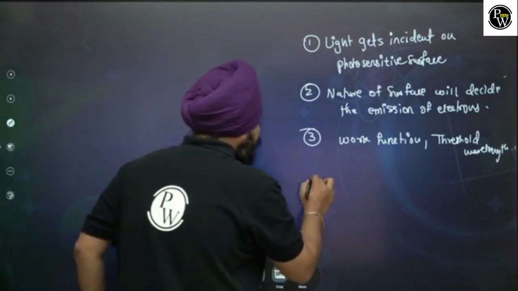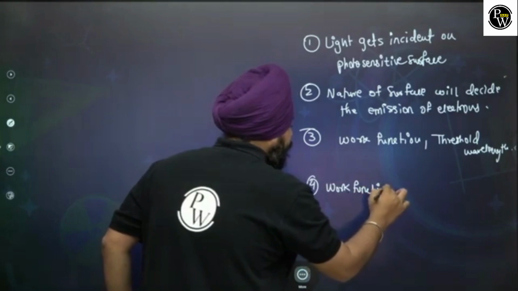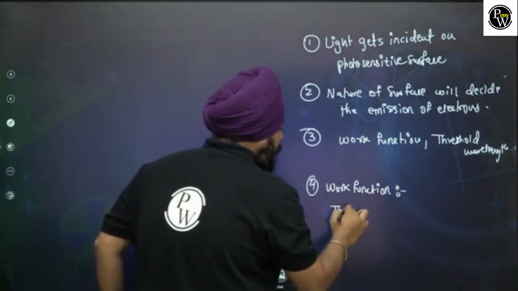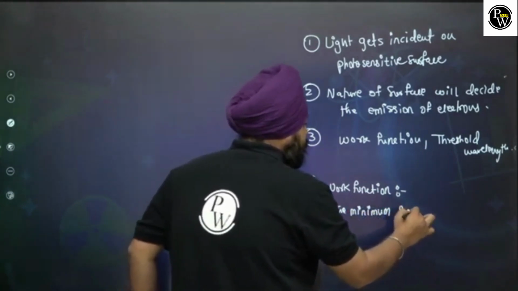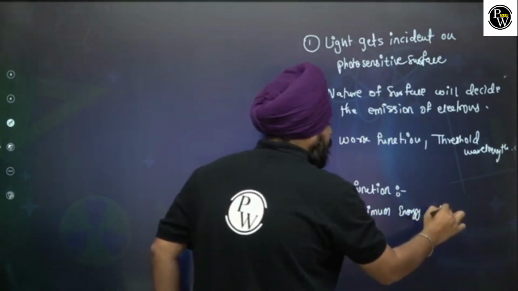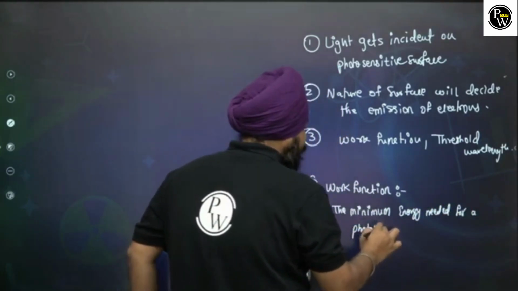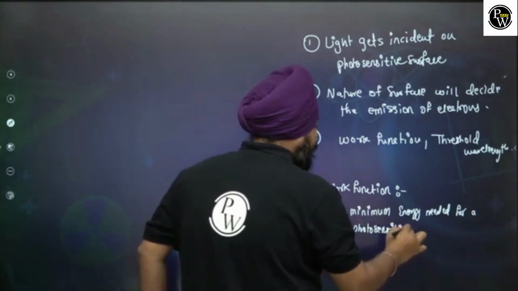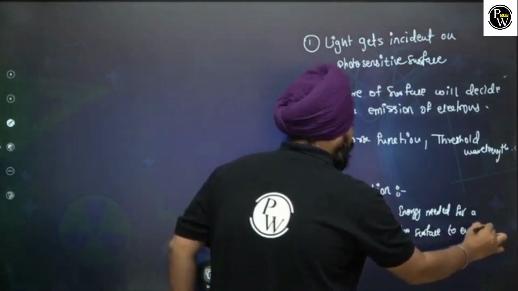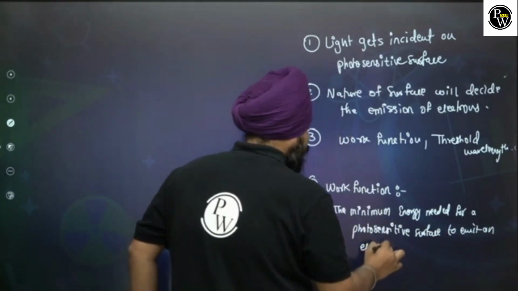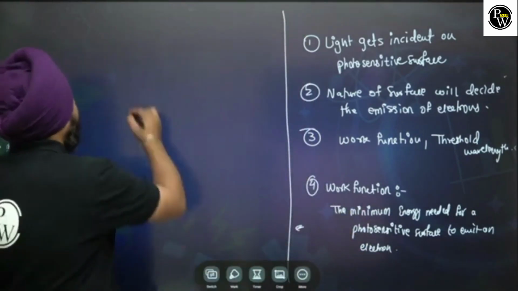So here comes the definition of work function: the minimum energy needed for a photosensitive surface to emit an electron.